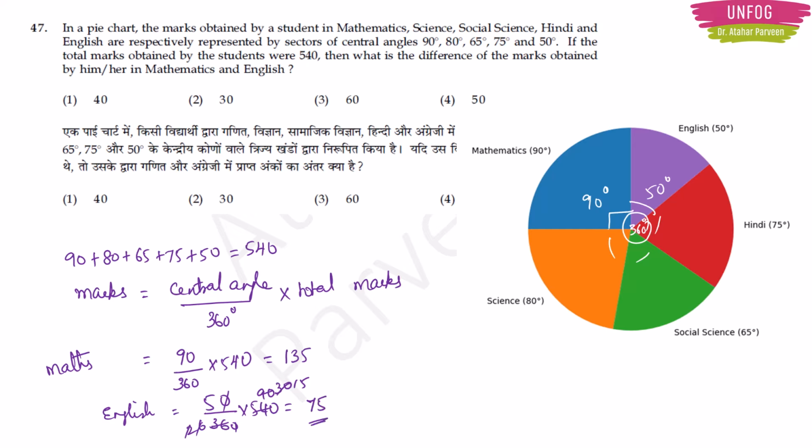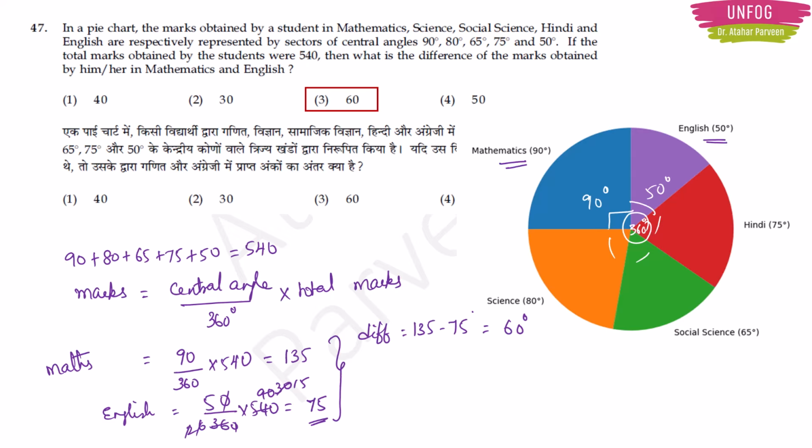Now I have to find out the difference between maths and English. What is the difference? 135 minus 75. So this will give me 60 degrees. So answer is option 3, 60. Okay. So this is one way of finding the answer. This is the normal procedure we use to calculate things when we talk about a pie chart. But here, because they are giving directly two subjects, which is maths and English,